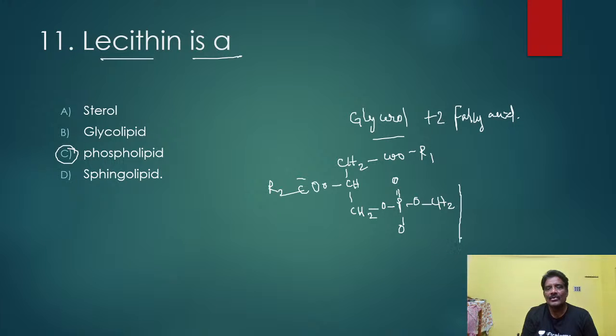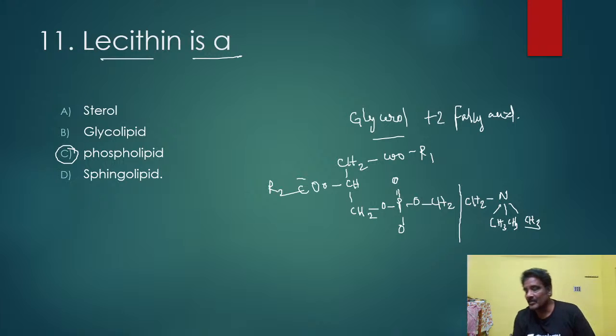It also contains one more additional compound. You have to understand this point and remember this one. So here is the phospholipid structure. These are all esterified with 2 fatty acids. One fatty acid is replaced by the phosphoric acid, and also one more additional compound here. This is phosphoric acid. So this is about the lecithin structure.